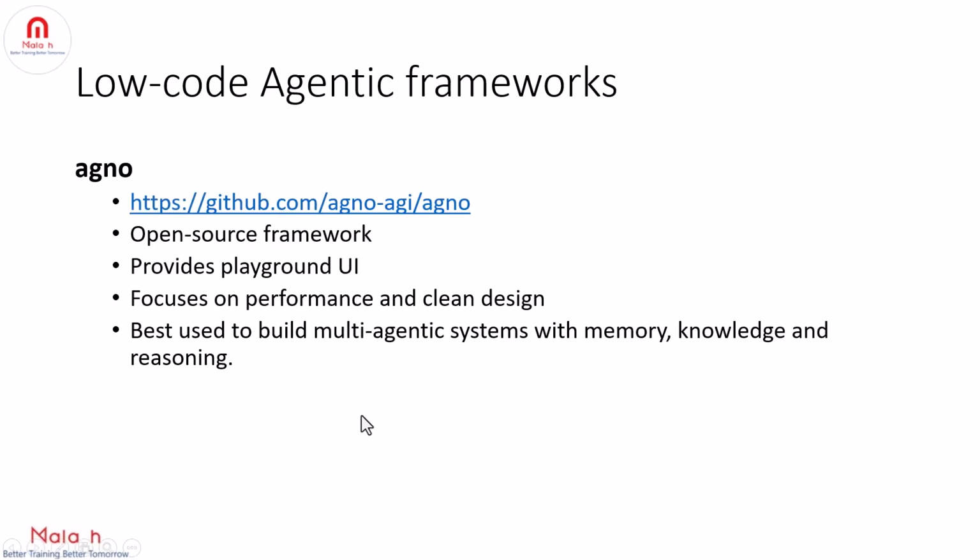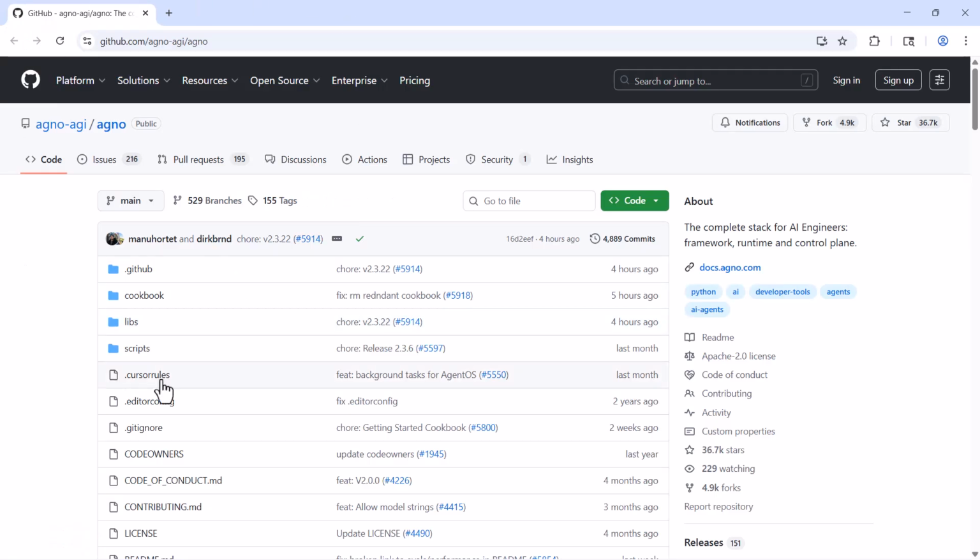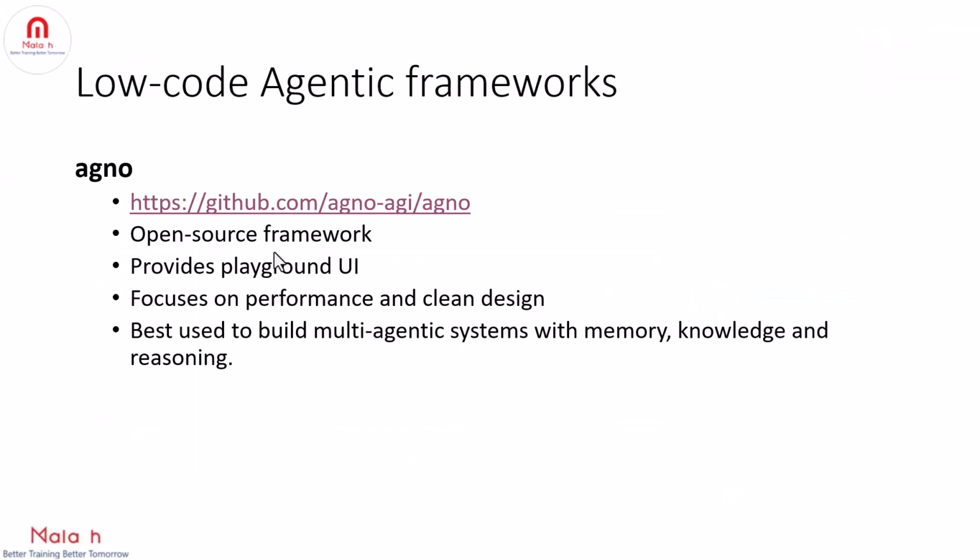And the next one is Agno. So this is the official website. Let me take you there. So this is the official GitHub repository. Okay. So Agno is an open source framework and you can build multi-agentic systems by using Agno. And Agno is a low code framework because it offers a lot of built-in functionality, right? And it also has a playground UI as well. So you can create agents with few lines of code.